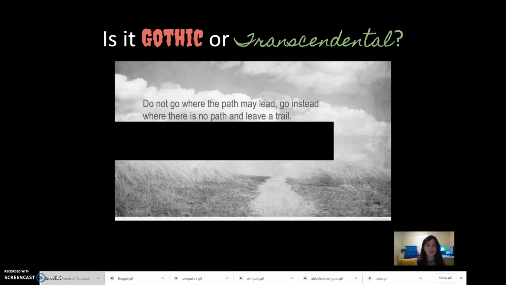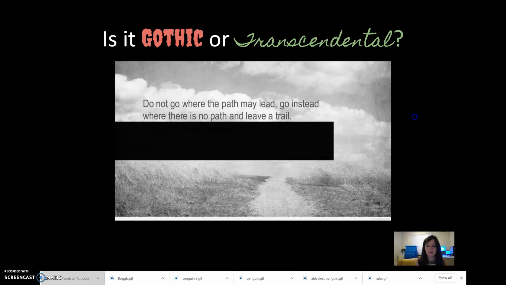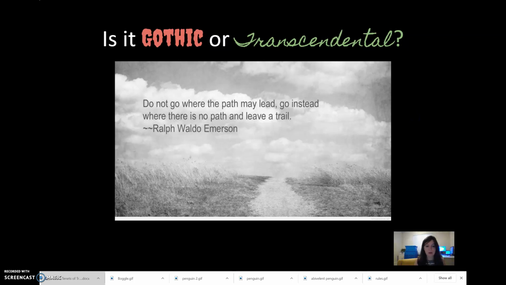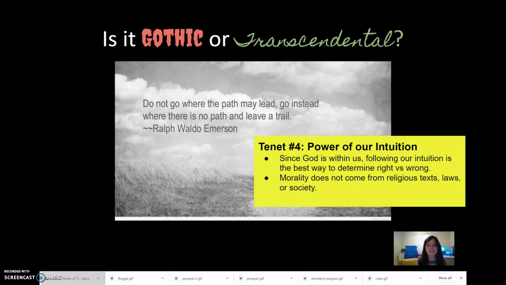All right, so how about this one? Do not go where the path may lead. Go instead where there is no path and leave a trail. So this is Ralph Waldo Emerson again. And the tenet that this brings us to is the power of our intuition, tenet number 4. So going off the previous tenet, since God is within us and man is capable of experiencing the divine, we will need to follow our intuition, as that's the best way to determine what's right or wrong.